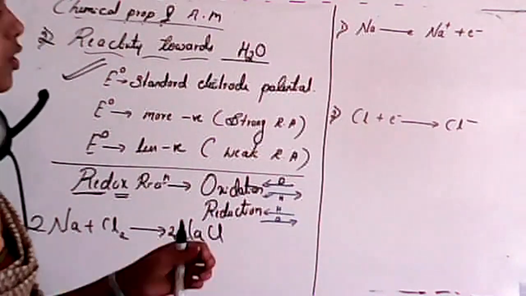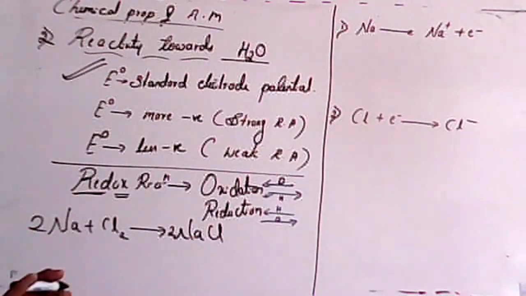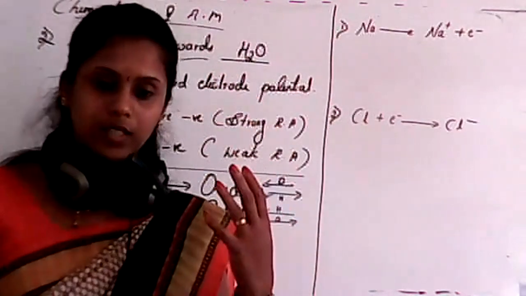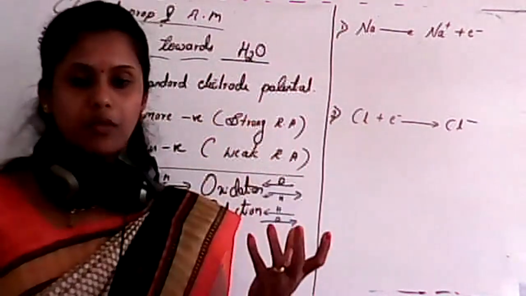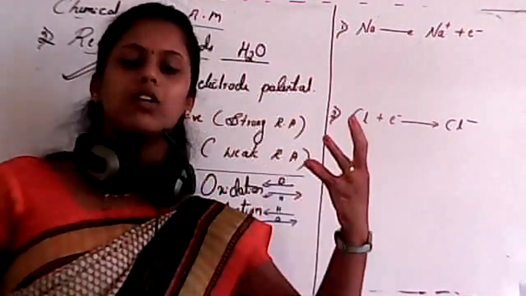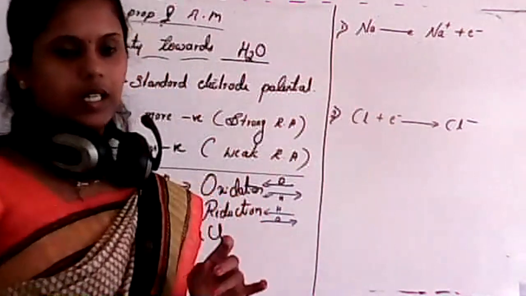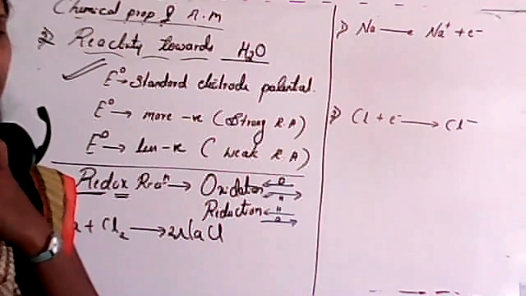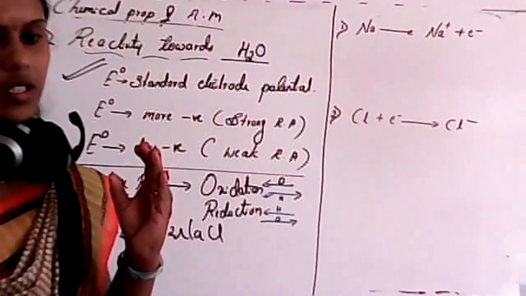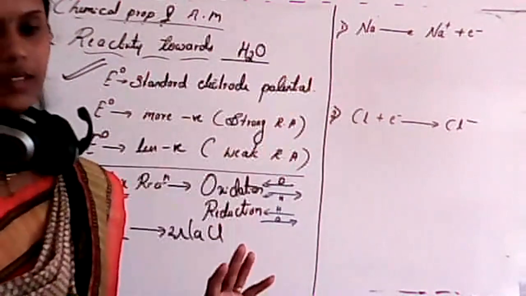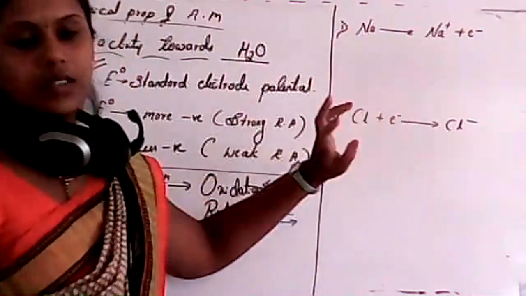But now things will be different. You have to explain oxidation and reduction in terms of electron transfer theory and in terms of oxidation number. Clear? Are you hearing it? Yes? It's clear? So now just listen. I'll consider two examples. One is sodium and the other one is Cl.